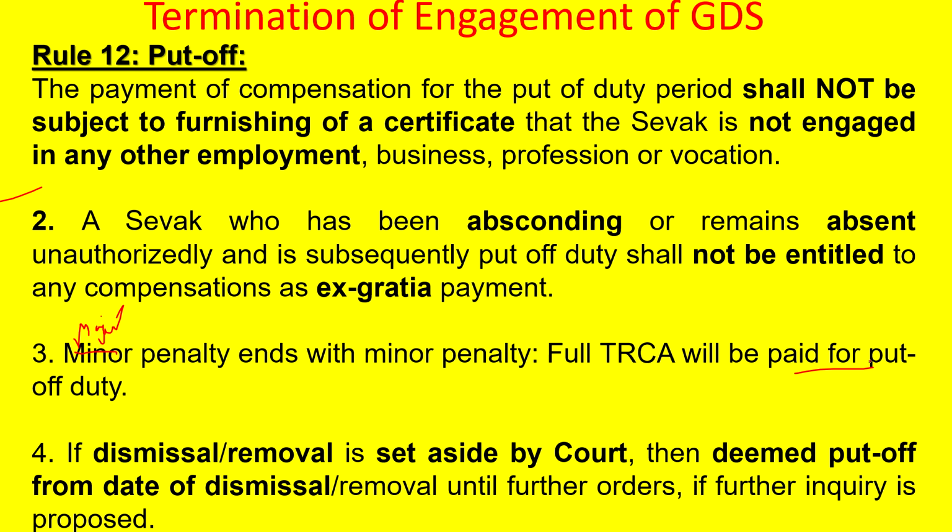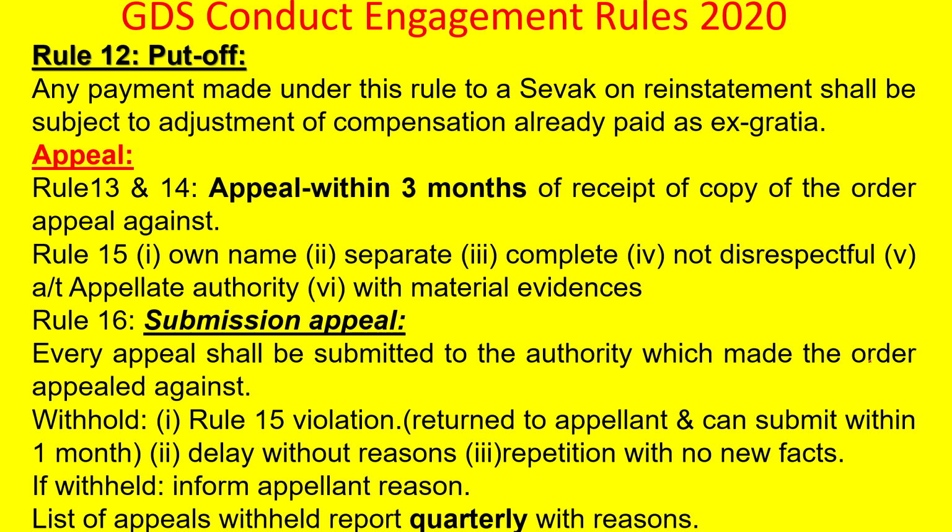If an inquiry is proposed by the engaging authority based on the set aside orders of the court on the dismissal, or if the GDS is removed or dismissed and the court has set aside these orders, that means it has turned down these orders. In such a case, the GDS will be automatically deemed put off from the date of dismissal or removal until further orders if the inquiry is proposed to be conducted.